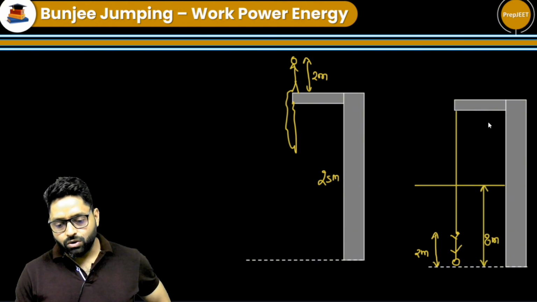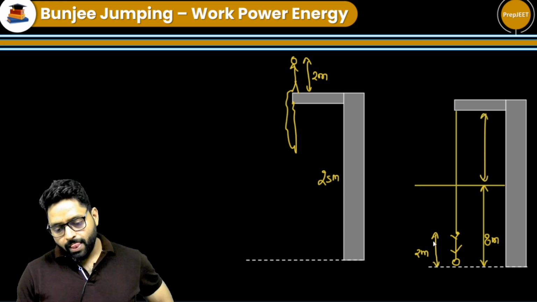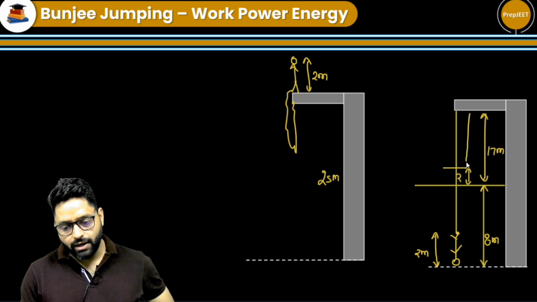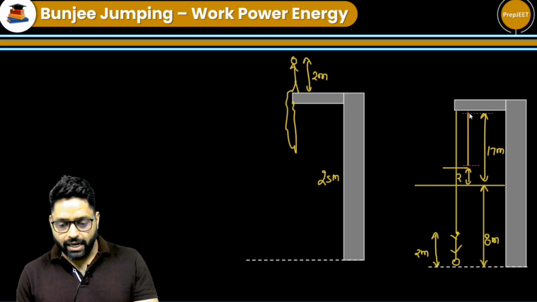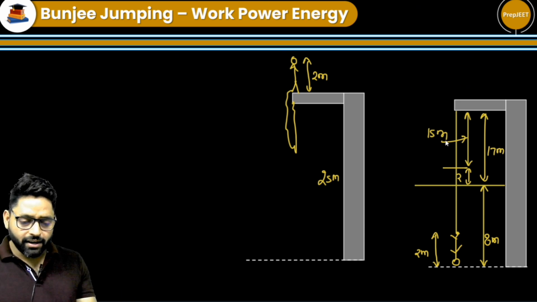Okay, so what will be this remaining length? This remaining length: the total was 25 meters, so it will be 17 meters. So 2 meters is the girl's height, so the string length will be equal to 15 meters. So at the time when the girl is at rest, the length of the string is 15 meters. So this is happening here. Okay, all the data I have written here.